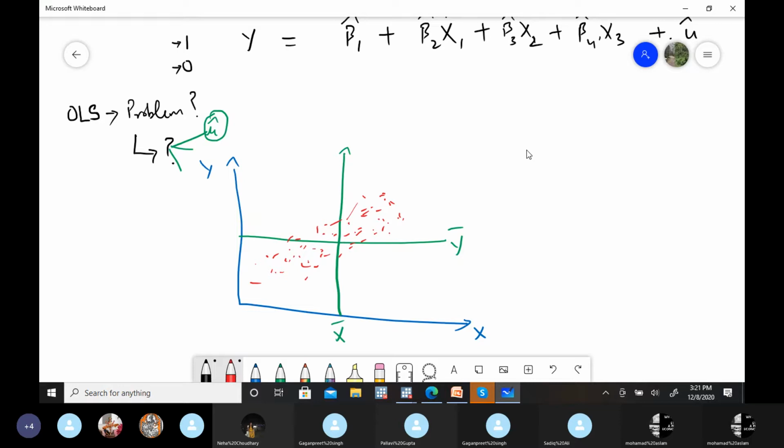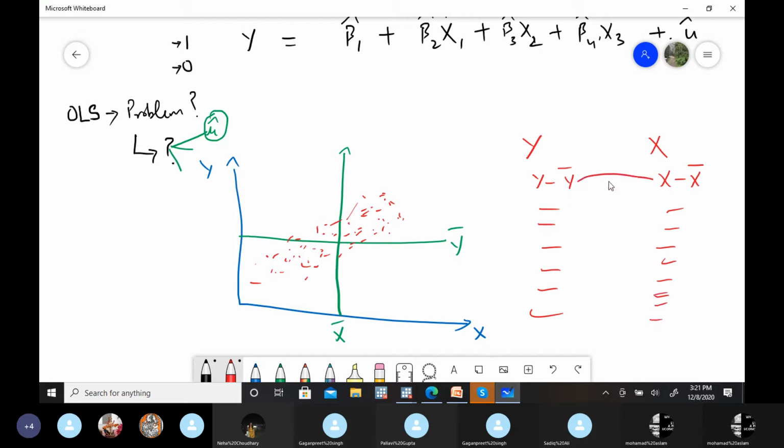In the very basics, if we have two variables, we take deviations from the mean: y minus y mean, x minus x mean. When we multiply these and take the summation and divide by n, that's our covariance.